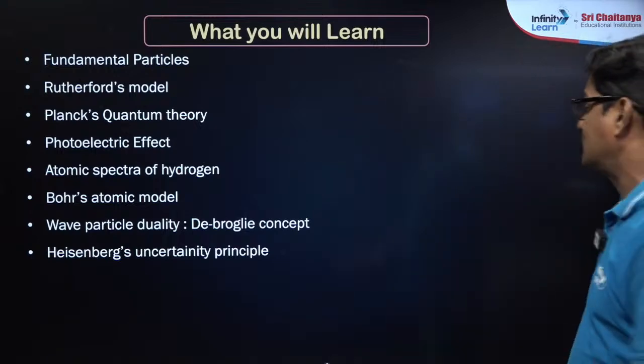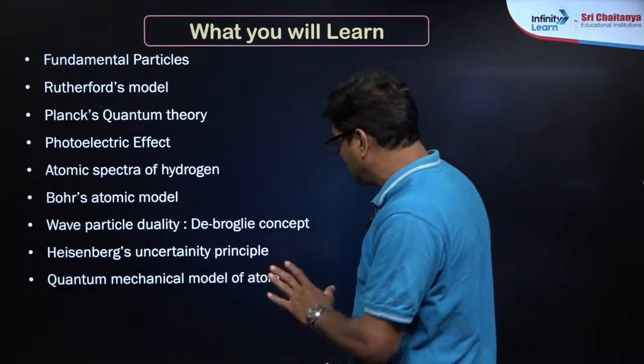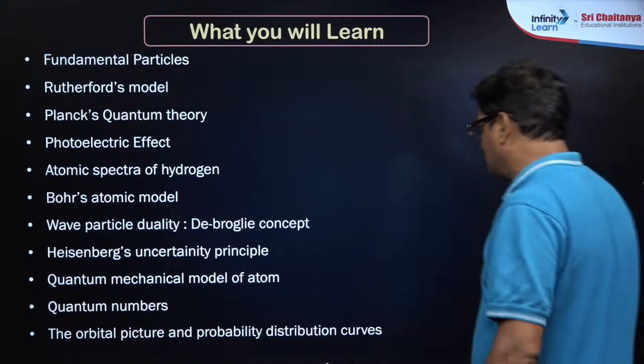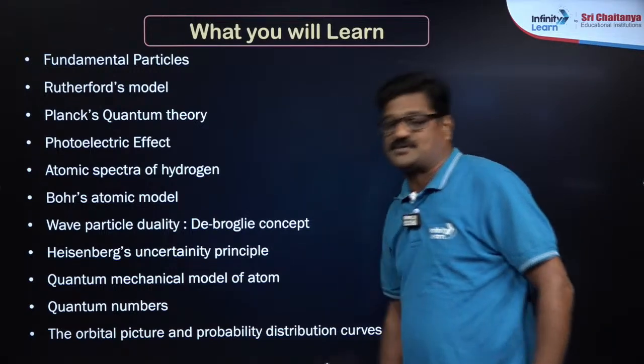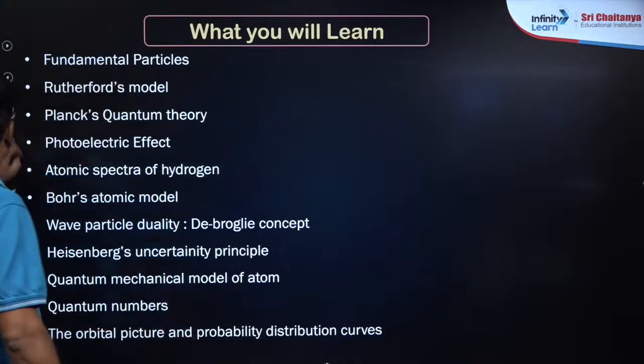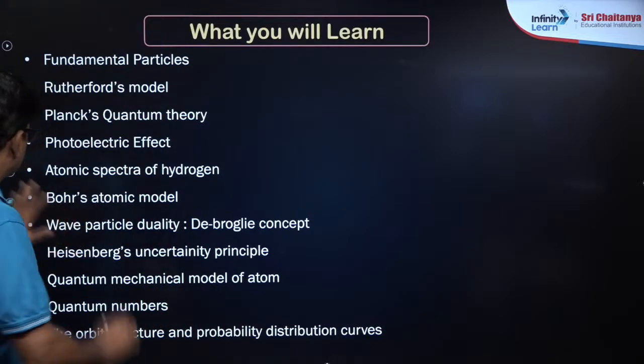Next, Heisenberg uncertainty principle and quantum mechanical model and the quantum numbers and orbital pictures and the probability of distribution curves. So I just want to say an important point in this table of contents.